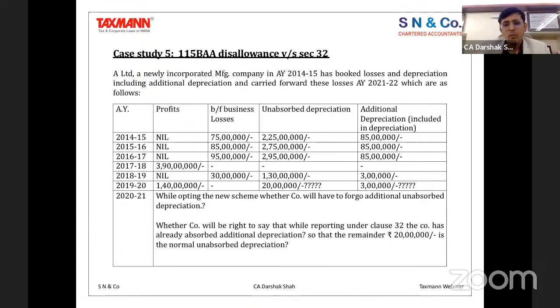But this is something which I have recently come across in this case, and I have therefore brought it to the notice of members, that this is also one scenario which should be looked into while you are doing the finalization of audit, mainly for the people who are opting for the new scheme, and who have brought forward additional depreciation. For those people, you should look from this perspective and then finally take a call.